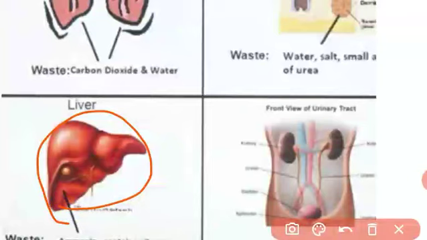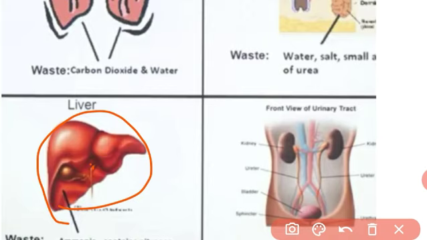Whatever RBCs are destroyed in the liver are converted into a pigment called bilirubin, and due to this bilirubin pigment our feces is yellowish brown in color, and through defecation we excrete the bile pigment.